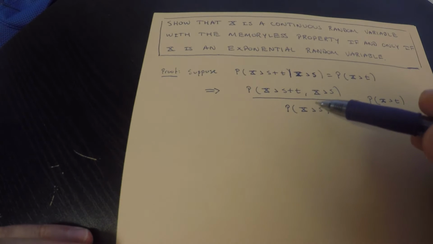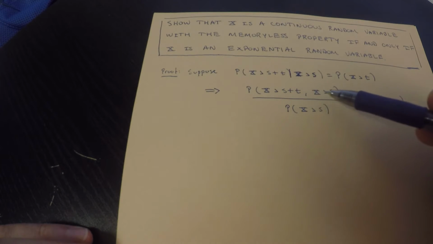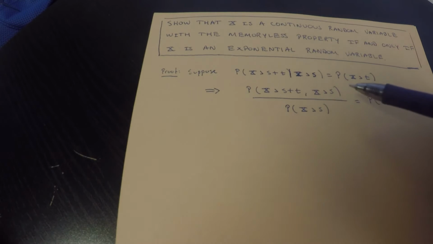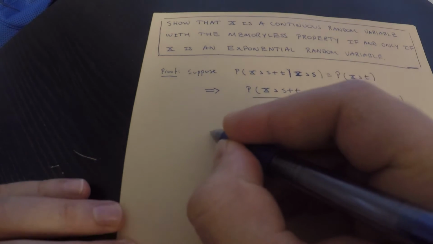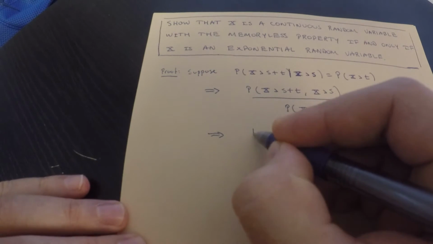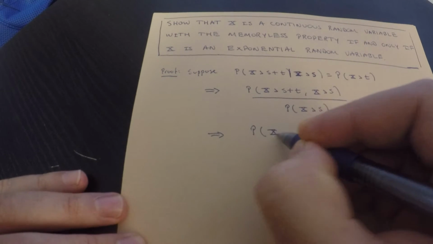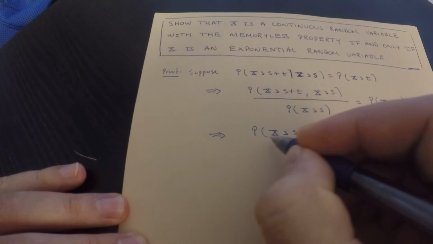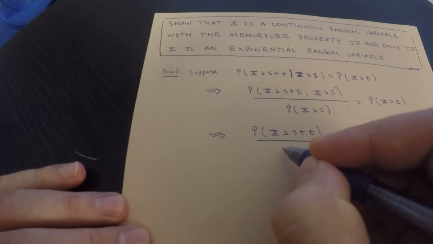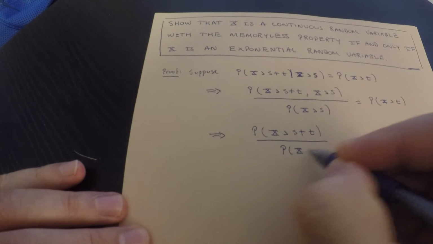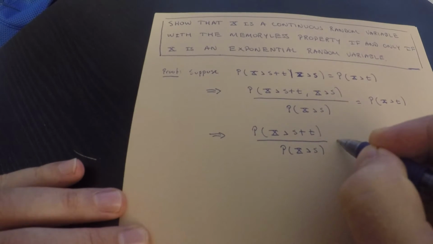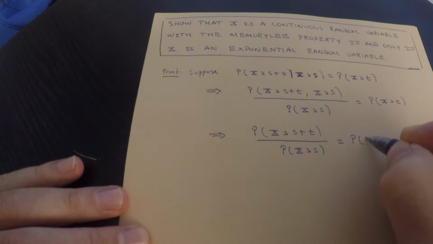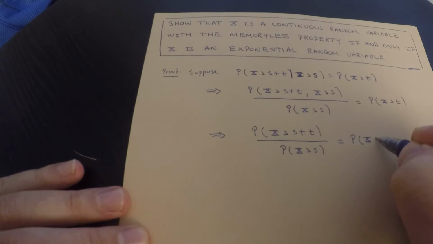Think about this for a second. If x is greater than s plus t and greater than s, how could both of those things be true simultaneously? Well, it must be greater than s plus t. So therefore, the probability that x is greater than s plus t divided by the probability x greater than s equals the probability that x is greater than t.